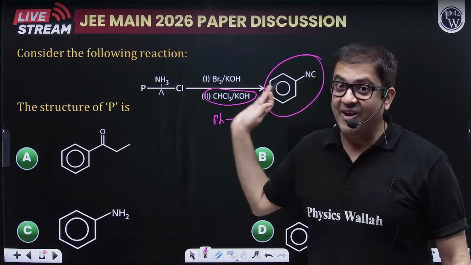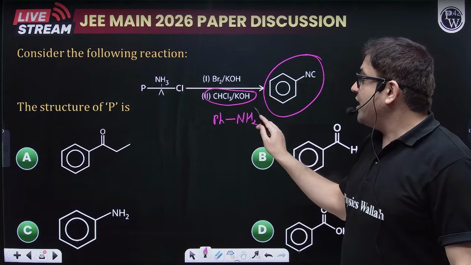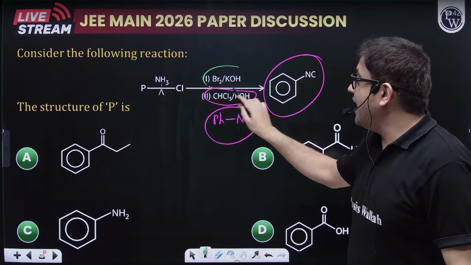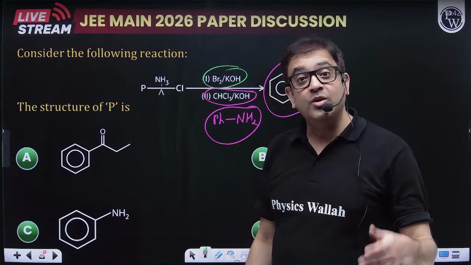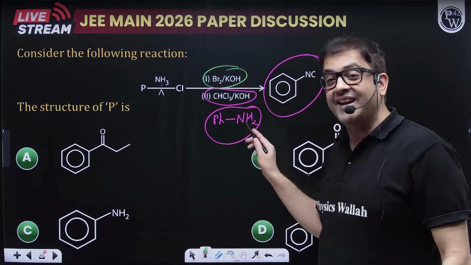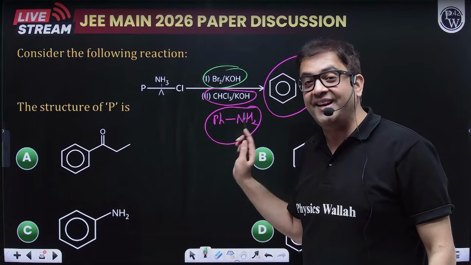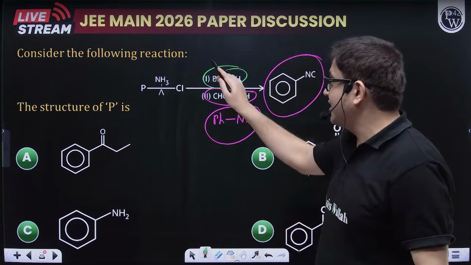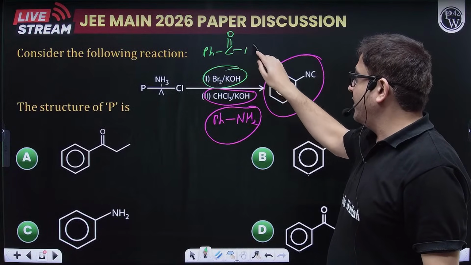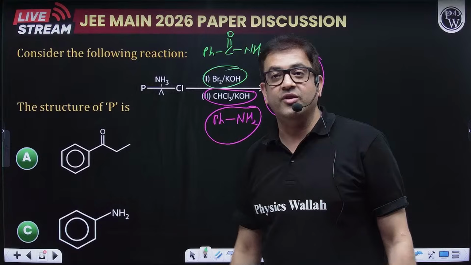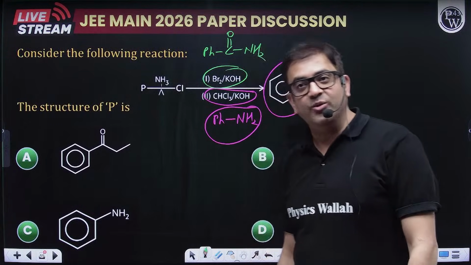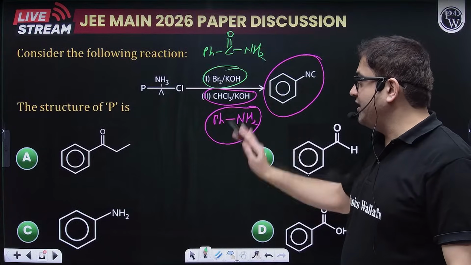So we are going backwards. How can you form amine with Br2 and KOH? Sir, Br2 and KOH, this is Hofmann bromamide degradation. So if you want to get aniline using Hofmann bromamide degradation, what amide will you use? Sir, we will use benzamide. I hope it is very simple and clear to everybody. Yes, Rudhiran, yes, hello. So I hope we have reached till here also.